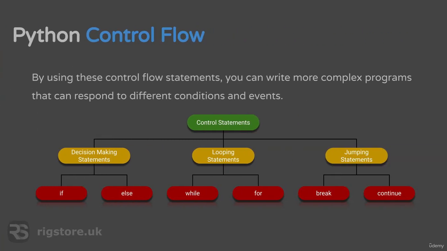By using these control flow statements, you can write more complex programs that can respond to different conditions and events, and in some circumstances work during any possibility within a certain scenario.